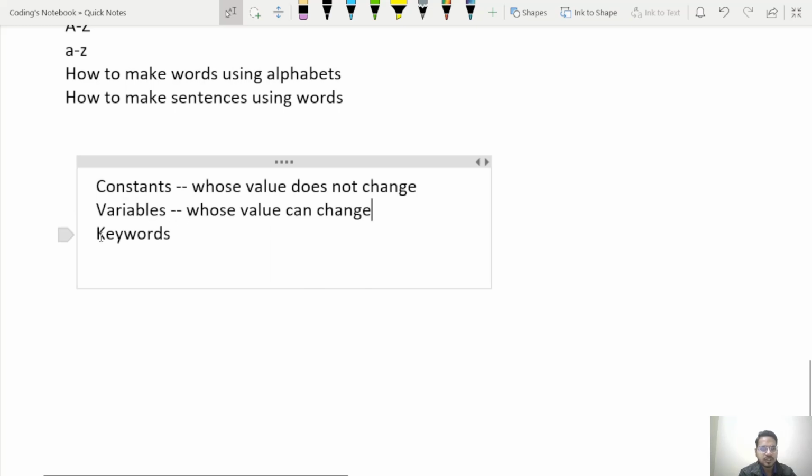Now what is a keyword? A keyword is something that has a special meaning. Now what is this special meaning? You will understand it better when we make the program. For now just remember that a constant is something whose value cannot change, a variable's value can change, and keywords are something special, they convey a special meaning. Now let's see their usage.